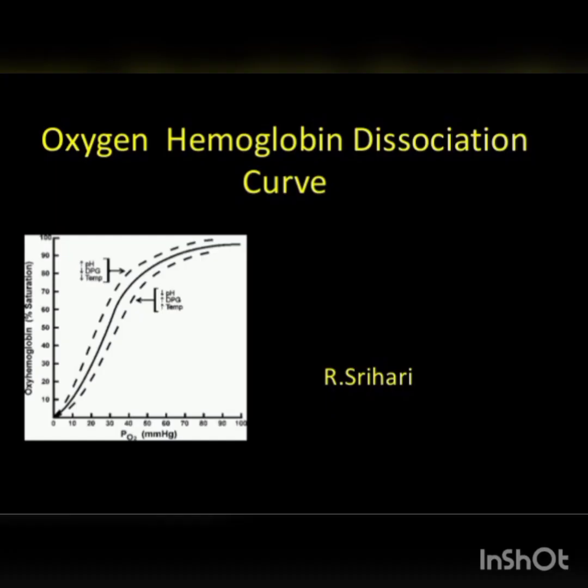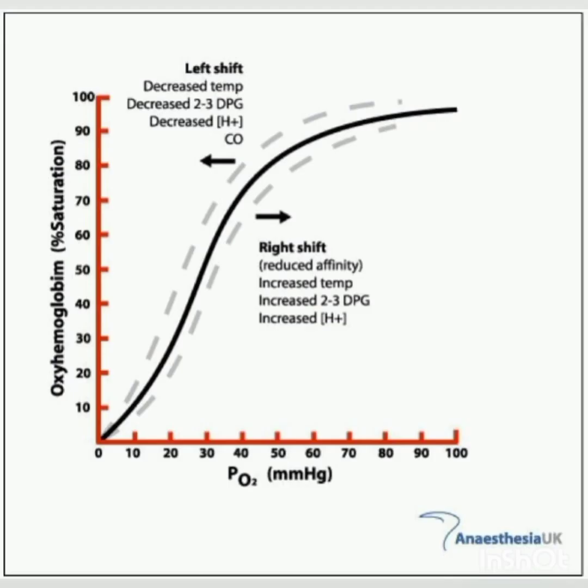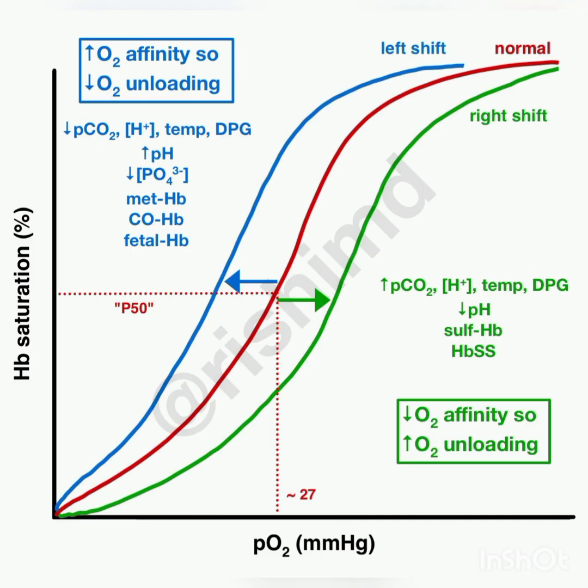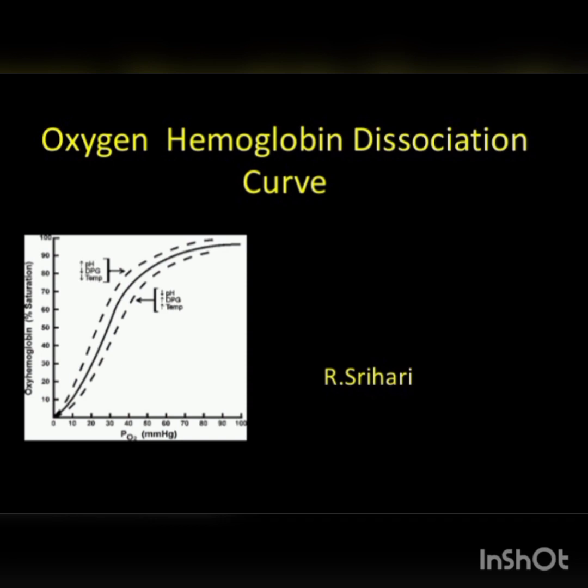Formation of oxyhemoglobin in the lungs is due to the following factors: high O2 tension and low CO2 tension, normal pH of blood, which is 7.4, and low temperature. These factors mainly cause the formation of oxyhemoglobin in our blood. Next, dissociation of the oxyhemoglobin.